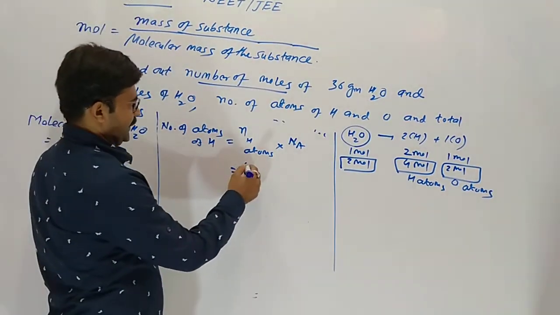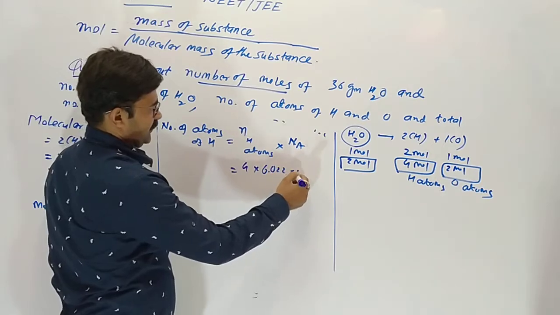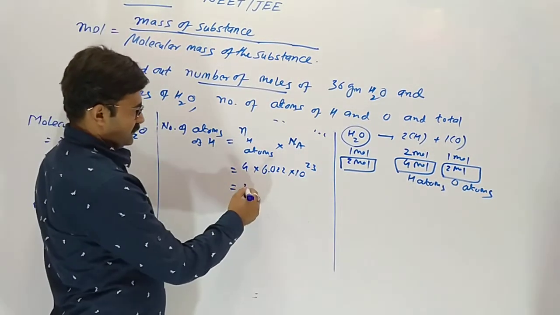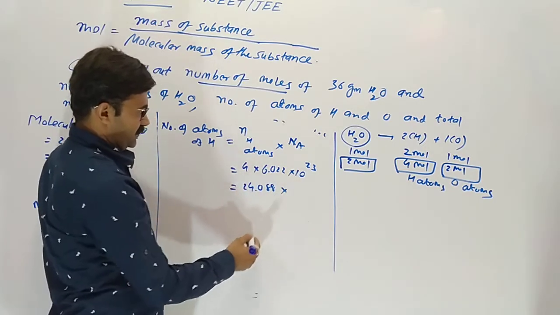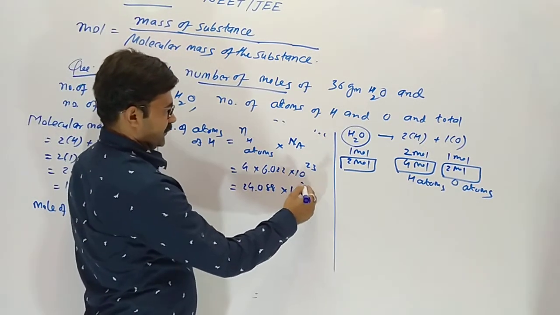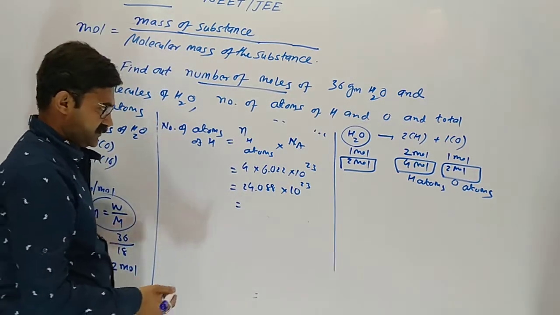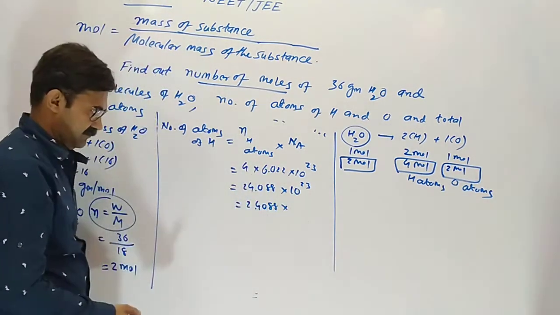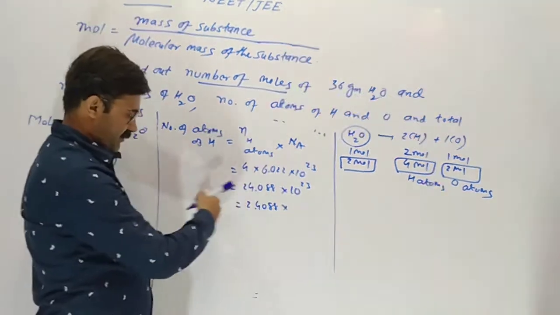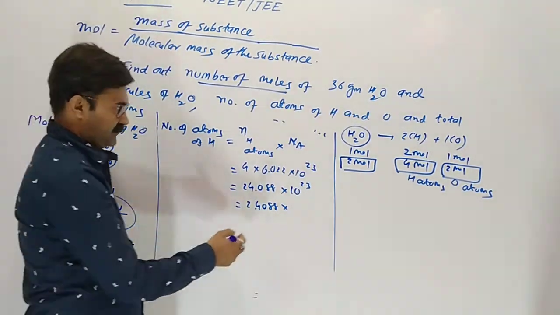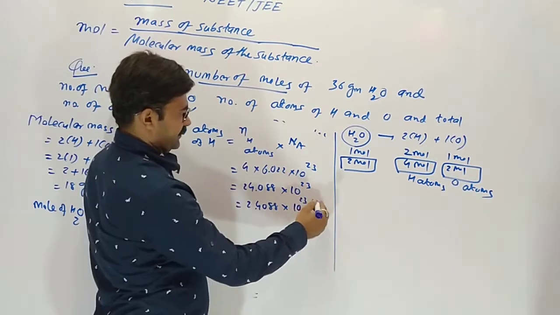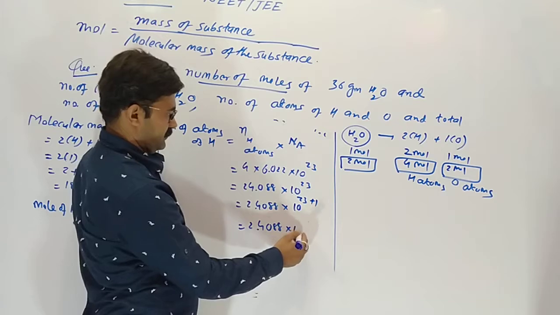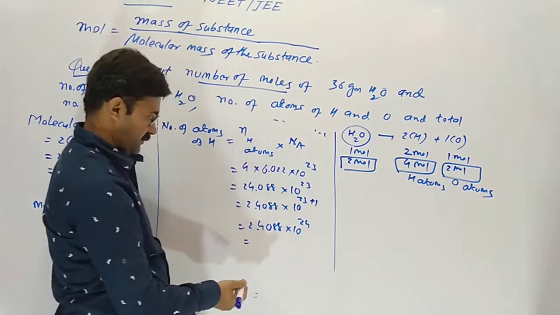So 4 mole hydrogen atoms multiplied by 6.022 × 10^23 gives 24.088 × 10^23. The decimal point moves to the left, so the exponent increases by one: 24.